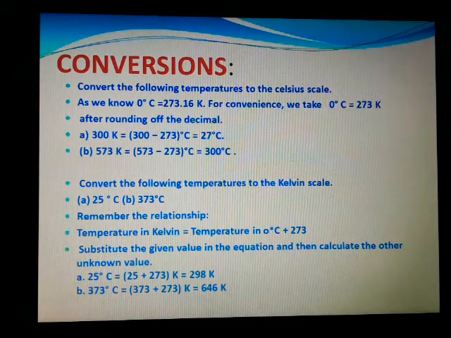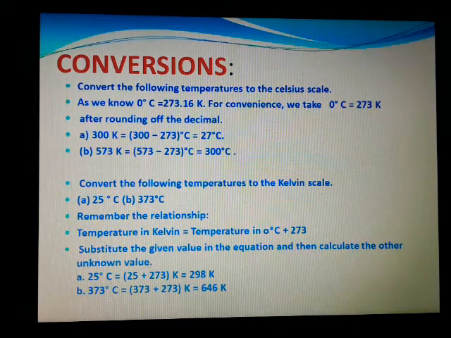Convert the following temperature to the Celsius scale. What is the unit of temperature? It is Kelvin. Normally 0 degree Celsius is equal to 273.16 Kelvin. For our convenience, we are taking a rounded value, that is 273 Kelvin. The problem given is 300 Kelvin.